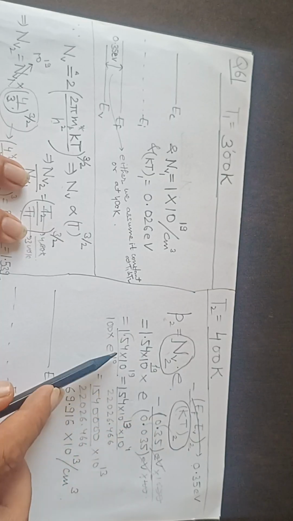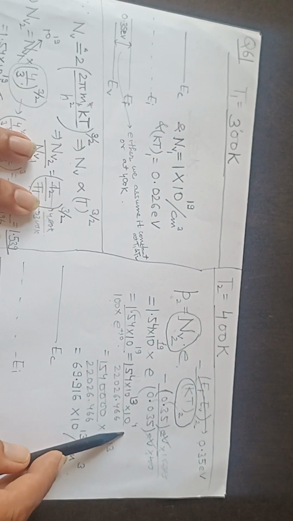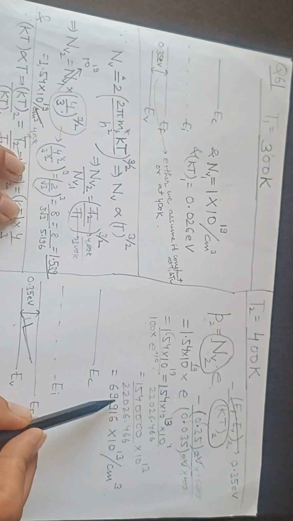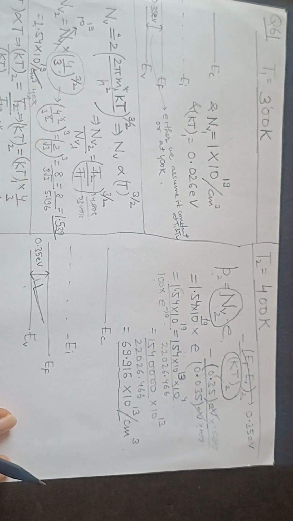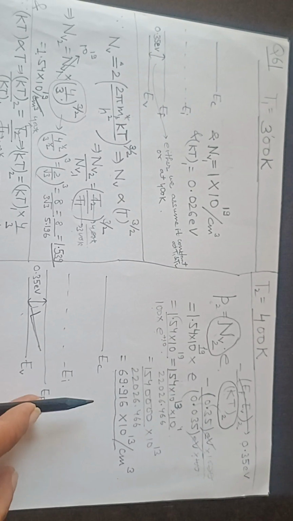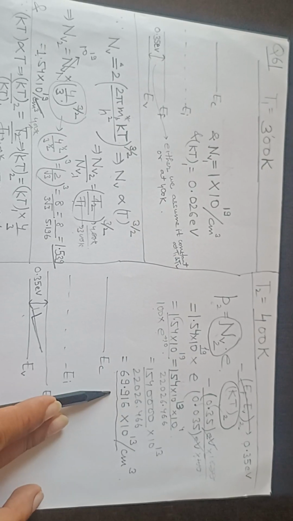So when it comes down, it is 1 upon e raised to power 10, and this is 100. So when I solve it, simple calculation, it becomes 69.916 into 10 raised to power 13 per centimeter cube. The actual value in the table of answers was between 61 and 70. Okay, so this is valid, also good.